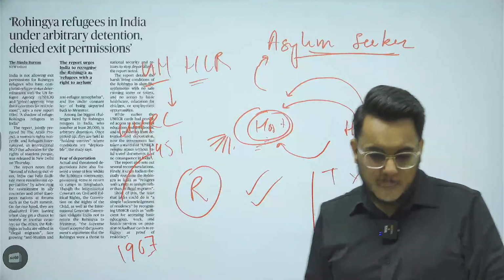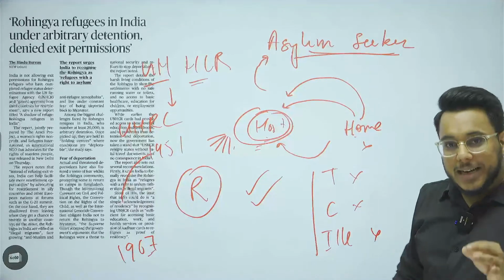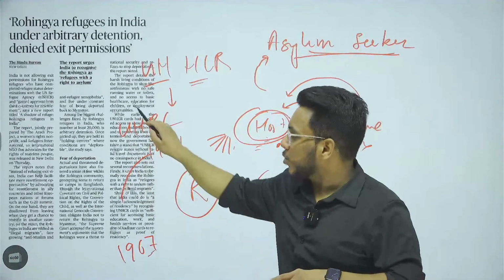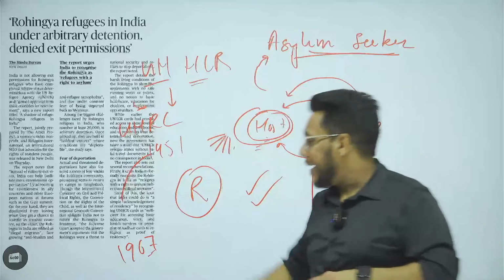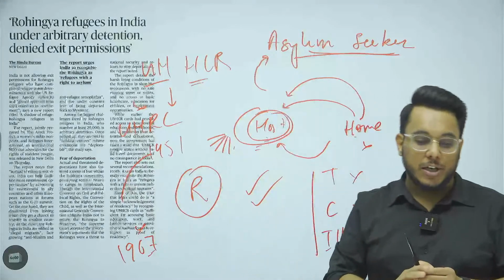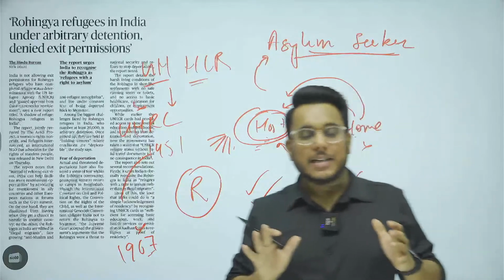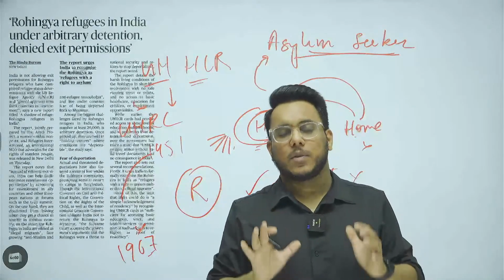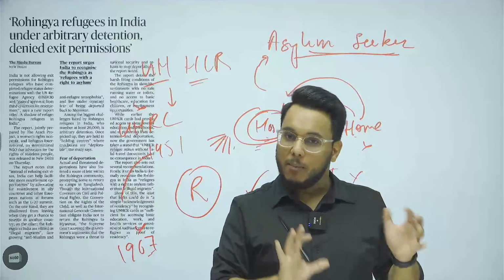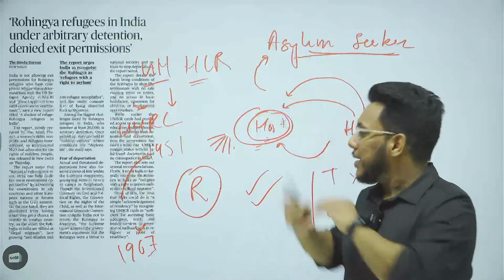Is it clear or not? India has not signed the Refugee Convention of 1951. India has not signed the protocol of the Refugee Convention. And one more thing is that we also don't have a designated asylum policy for India.